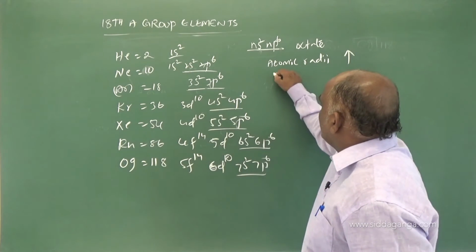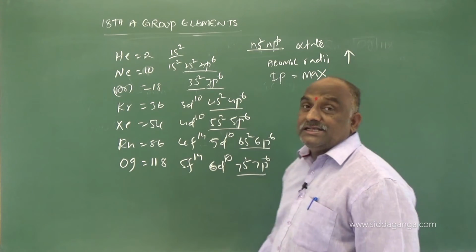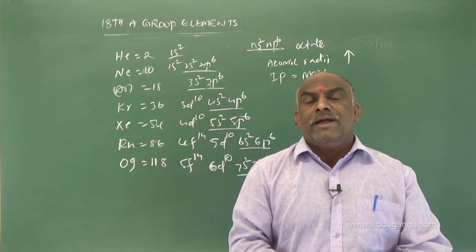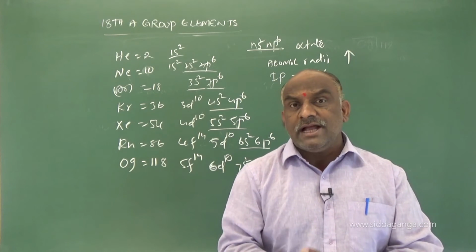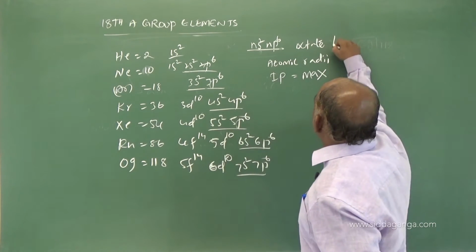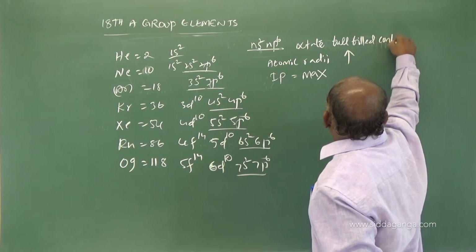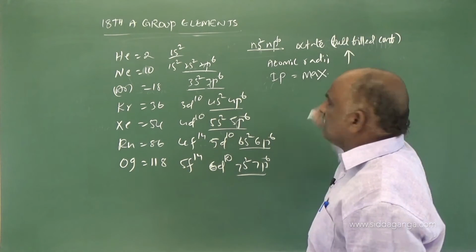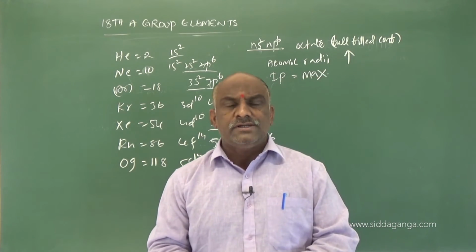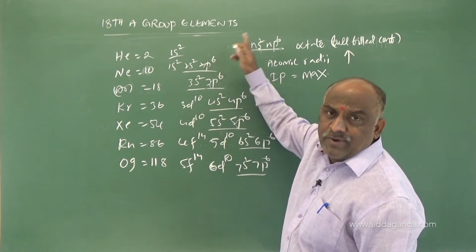What about ionization potentials? Ionization potential values are maximum. Why do they exhibit maximum ionization potentials? Due to the fulfilled electronic configuration. Ionization potential values of noble gases, or zero group elements, are maximum. Which element possesses the maximum ionization potential?